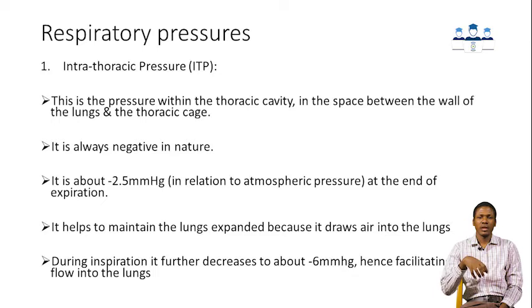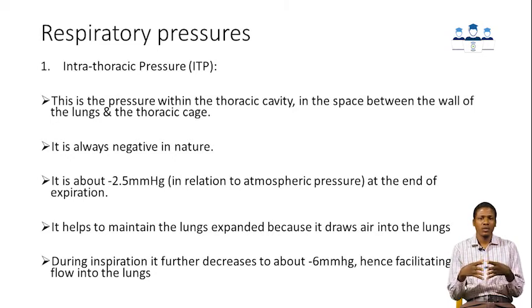That is the pressure that exists within the thoracic cavity, between the wall of the lungs and the chest wall. That's between the two pleurae. I don't want to take us into much detail, but for basic understanding, the intrathoracic pressure exists within the thoracic cavity between the wall of the lungs and the thoracic cage.